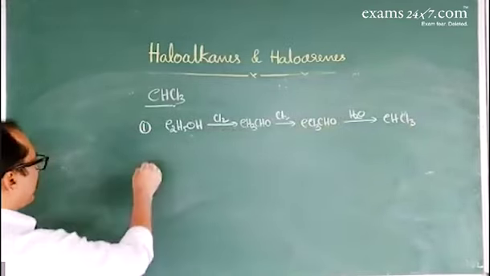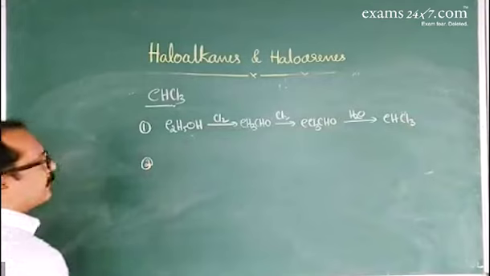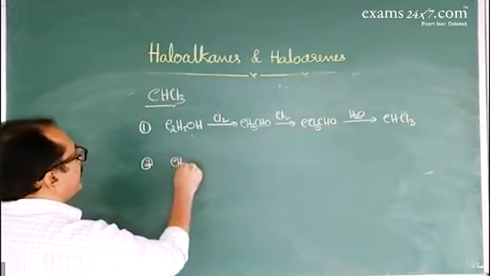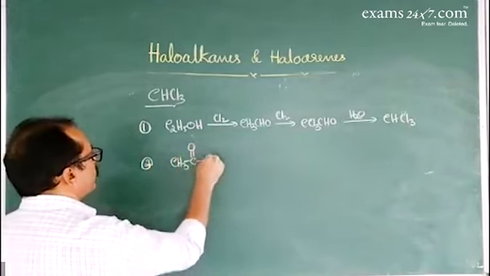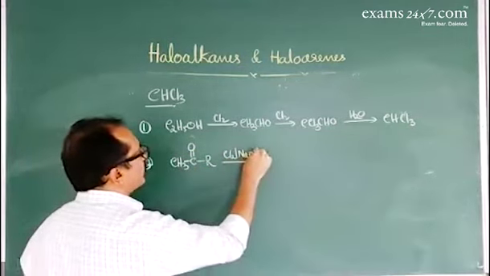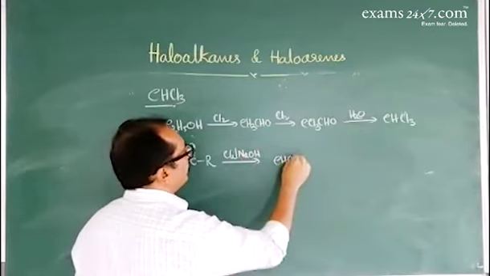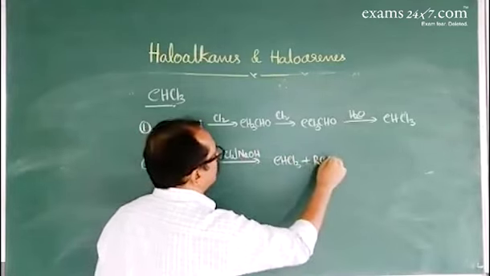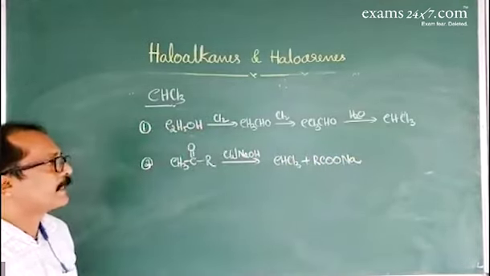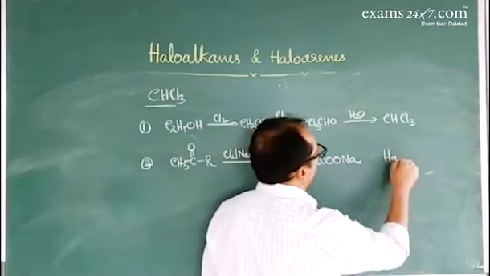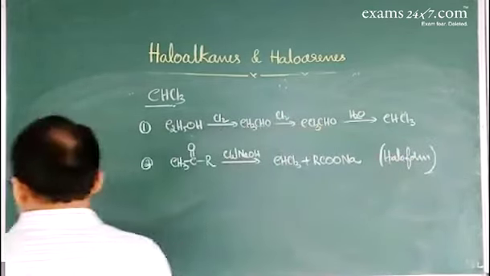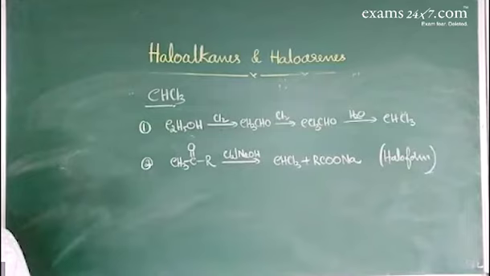Another method in the preparation of chloroform is the haloform reaction. In haloform reaction, methyl ketones are taken. If you take chlorine in presence of sodium hydroxide, that gives chloroform, CHCl3, and sodium salt of carboxylic acid. This reaction is called the haloform reaction. So these are the best methods in the preparation of chloroform.